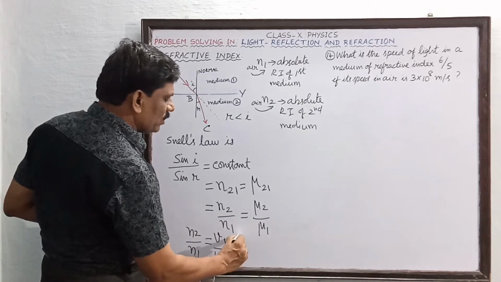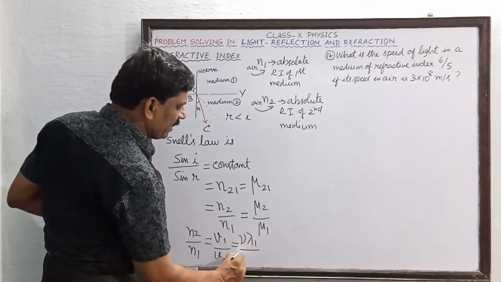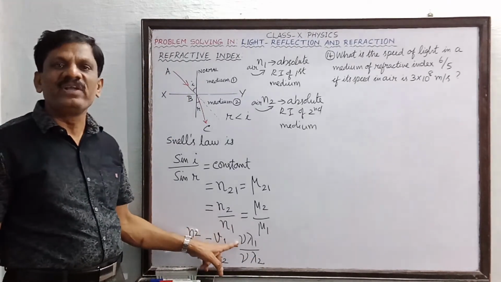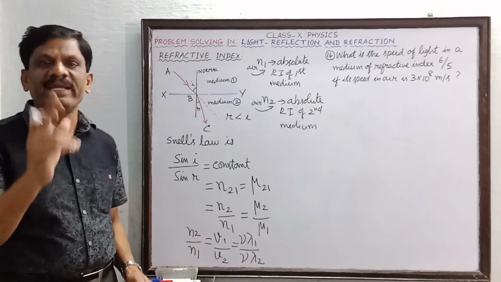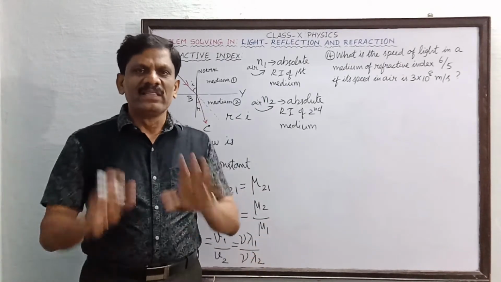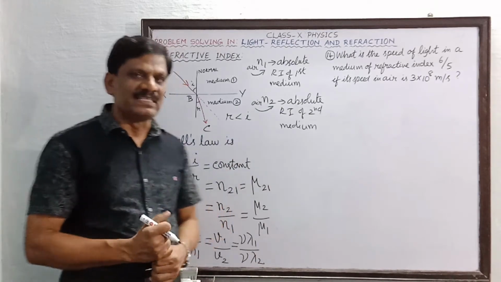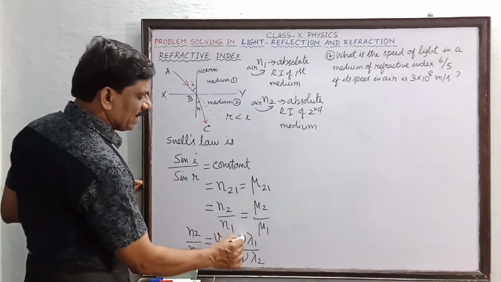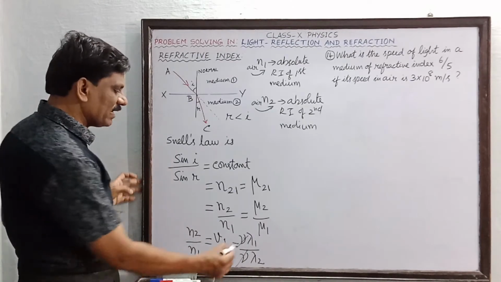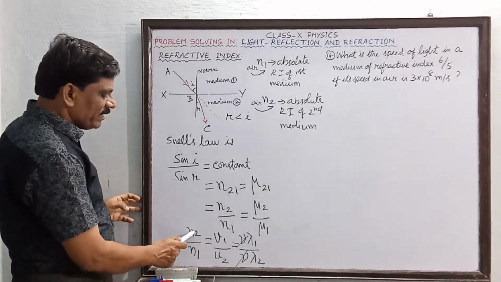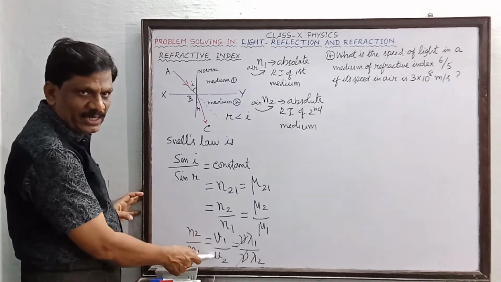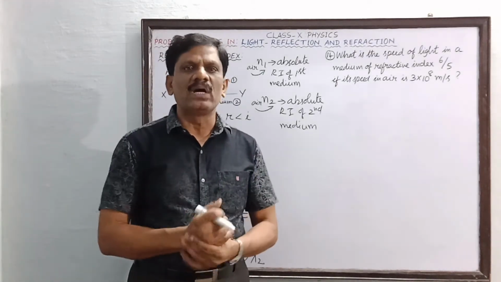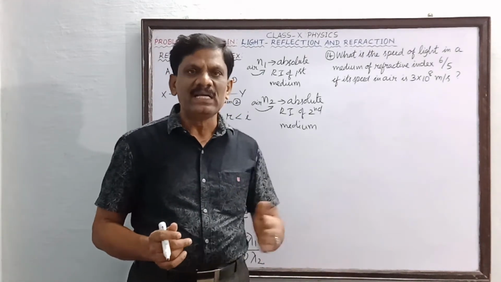This is also equal to nu into lambda 1 divided by nu into lambda 2, where this nu is called the frequency of light. I told you when light is changing the medium, only the wavelength and velocity will change, but the frequency will never change. Therefore, this frequency does not have any subscripts like nu1 and nu2. It is constant, so I can cancel the frequency on both sides. Therefore, I get another equation that N2 by N1 is also equal to V1 by V2, which is also equal to lambda 1 by lambda 2, where lambda 1 and lambda 2 are the wavelengths of light in the first medium and the second medium.